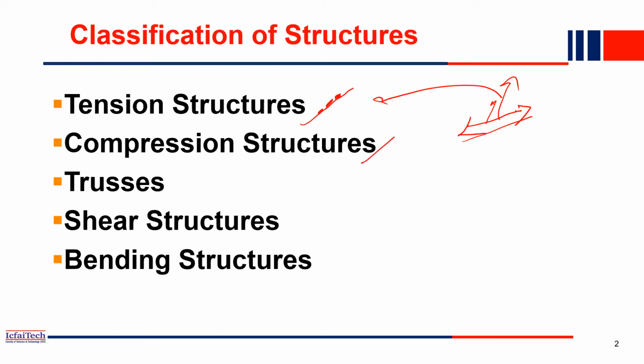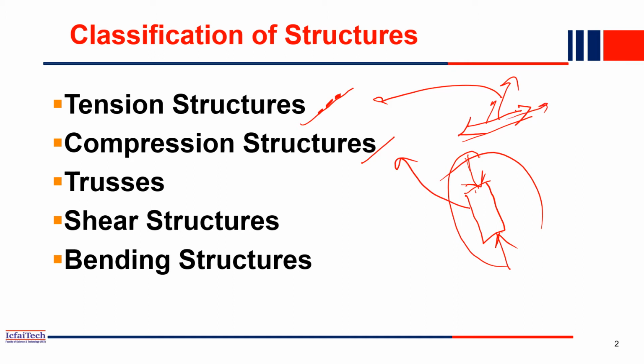Now, what is a compression member? A compression member is just opposite to a tension member. For example, this is a structure, and if a load is acting in a compression manner, like that, this is actually compression. So this is your compression structure. If a structure is subjected to only compression force, we call it a compression structure. Similarly, if a structure is subjected to tension, then we call it a tension structure.